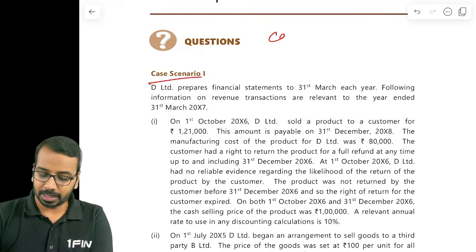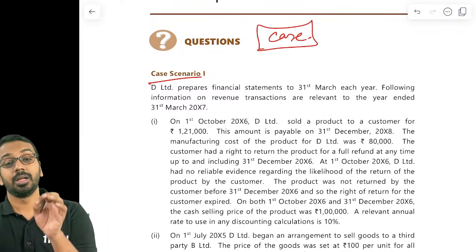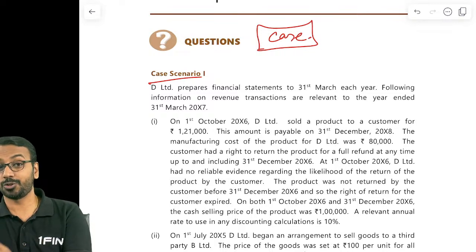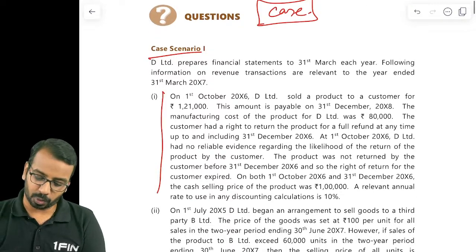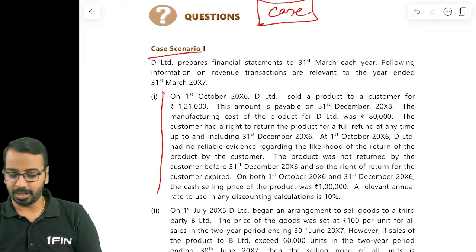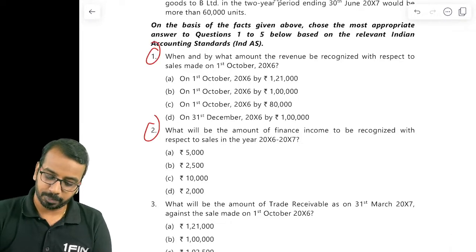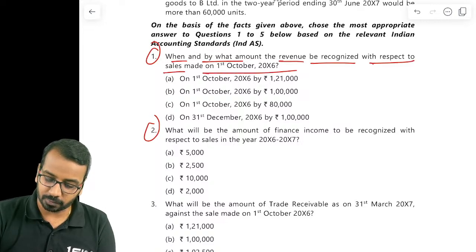Now, whenever you get a case-based MCQ, I've been telling this in the past as well, you have to look at the requirement of the question in the examination before you start analyzing the case. Here the case is very small, but if you get a longer case study, quickly you have to see what is the requirement of the question. So here, the first question says, when and by what amount should the revenue be recognized with respect to the sales made on 1st of October.